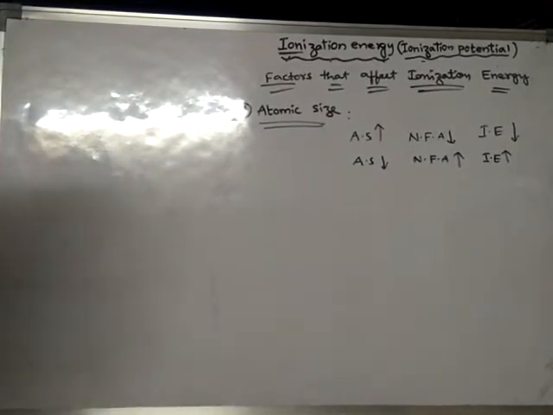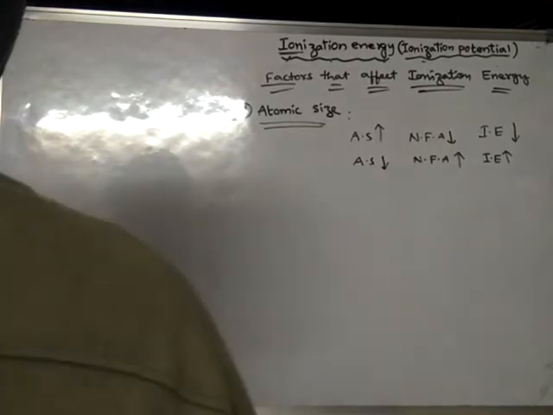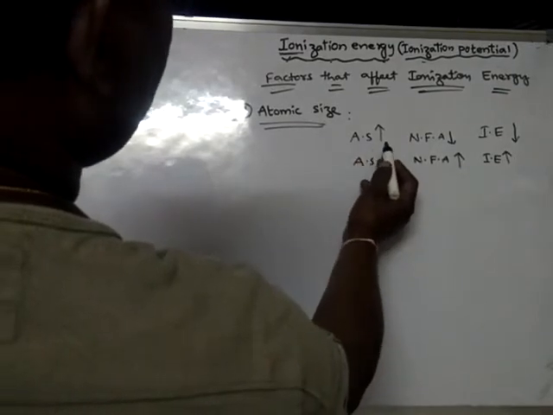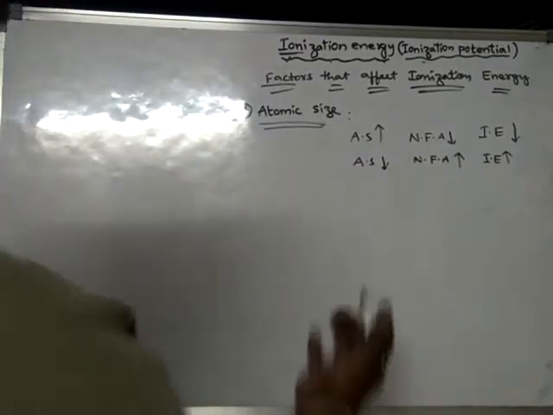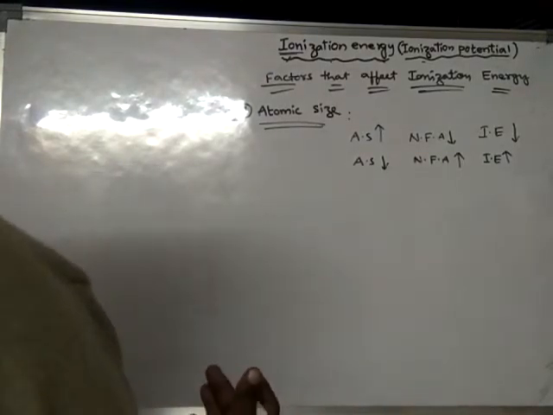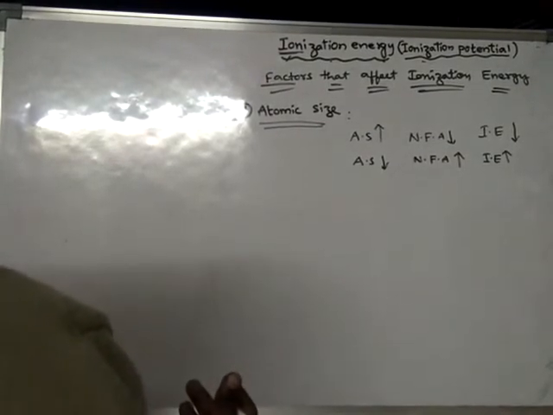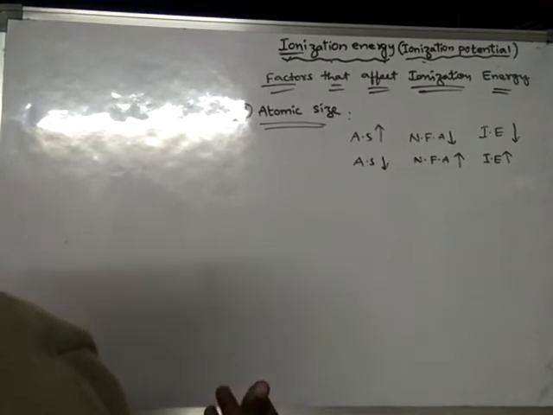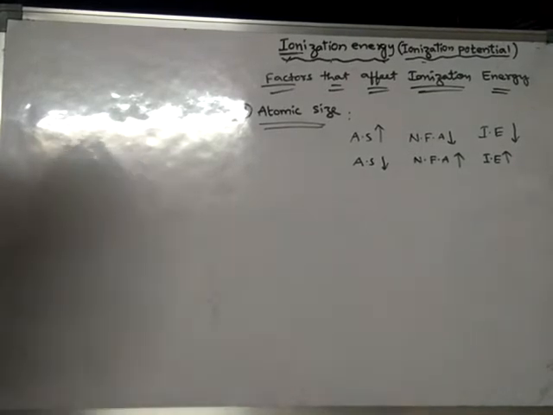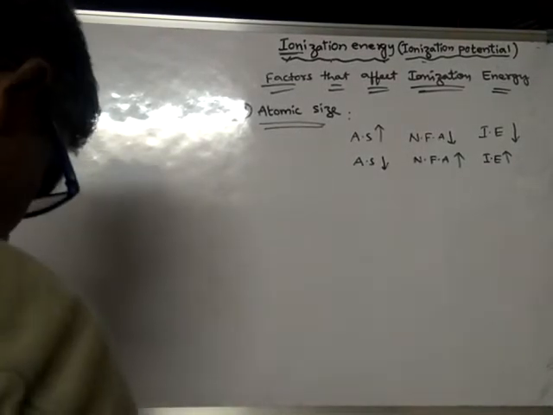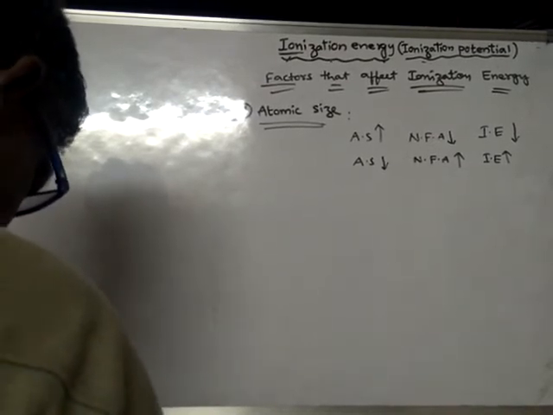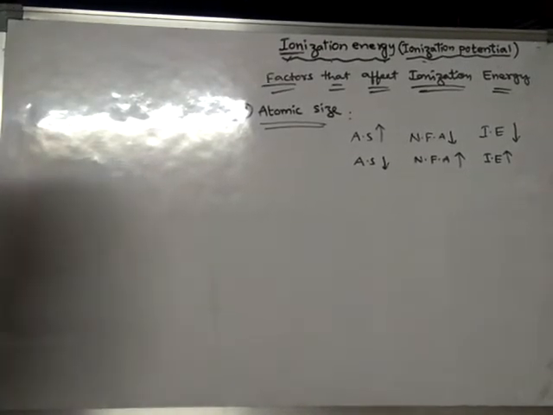In this way, size of the atom will affect the ionization energy. If atomic radius is more, then ionization energy will be less. That means we can remove the electron from the outermost orbit of that atom very easily. Next one is effective nuclear charge.